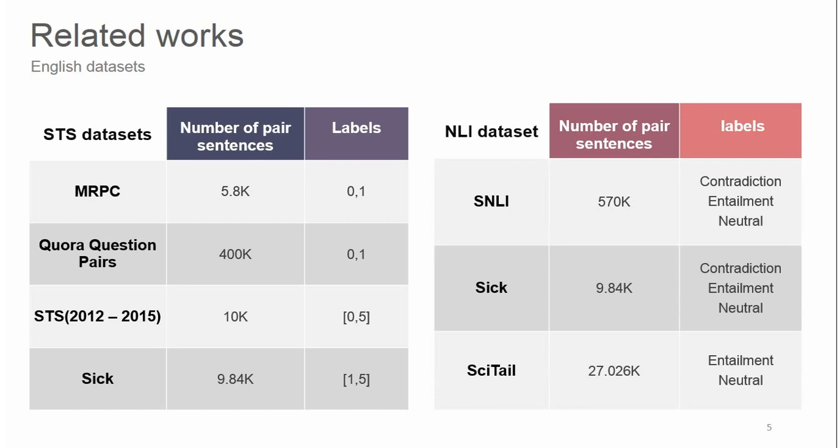And then there are some of the available datasets for natural language inference tasks in English. SNLI, the Stanford Natural Language Inference Corpus, is a collection of labeled English sentence pairs written by humans. This set is used for classification with the labels of contradiction, entailment, and neutral. The next is SICK, which I mentioned before. And the next one is SciTail. This set includes samples with entailment and neutral labels.